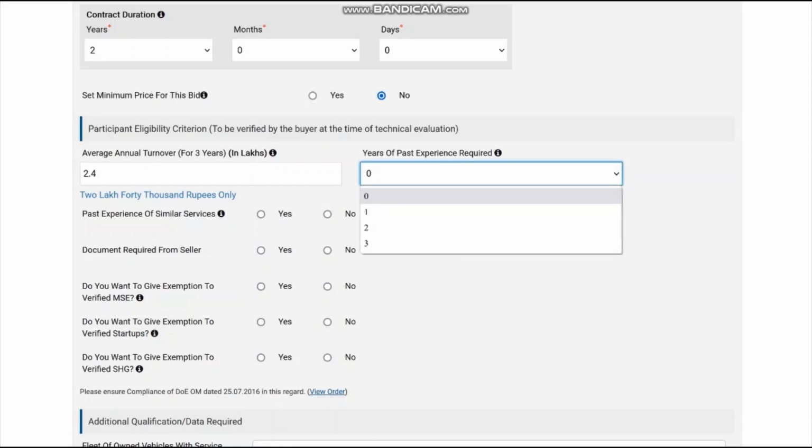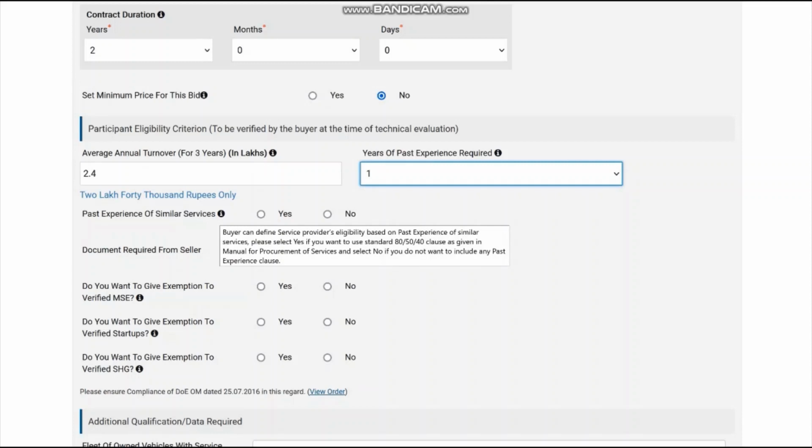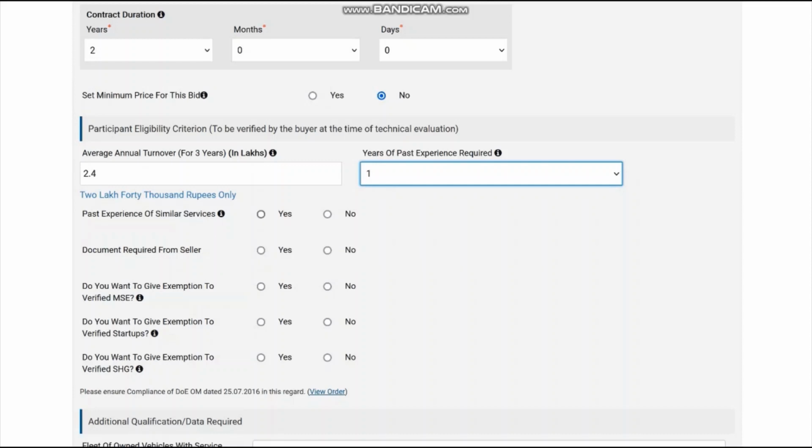Similarly, years of past experience, 1 year of experience is required at least. And past experience of similar service, please understand, GeM has got different criteria for past experience. It is 80% of the work you are asking for in one contract, 50% of two contracts, or 40% of three contracts. So if you want it, you can say yes.